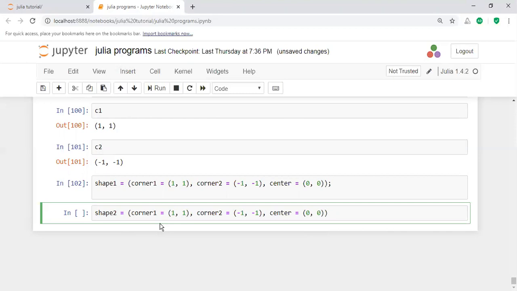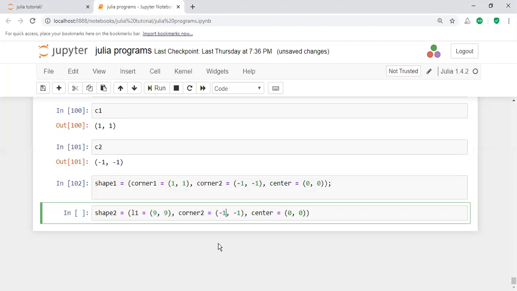For shape 2 I am taking the name L1. The L1 consists of values. You may take an integer value. For example, I am taking the integer value, better to take a 9.